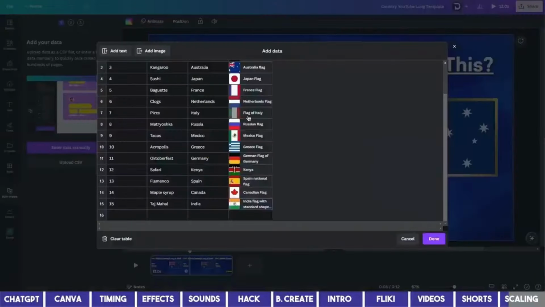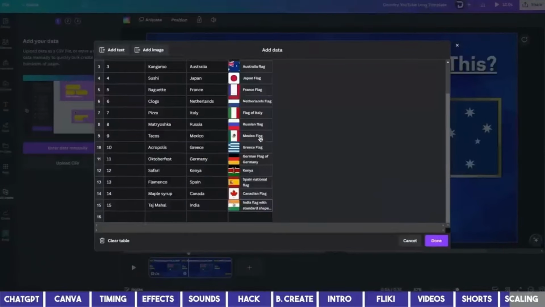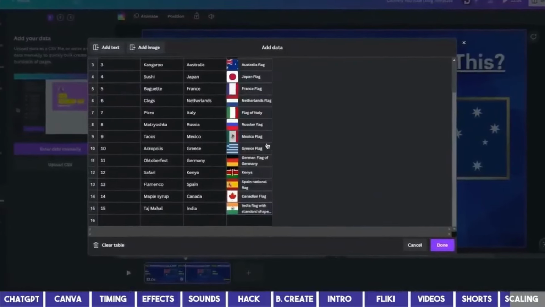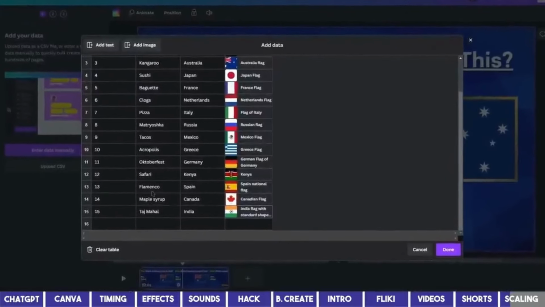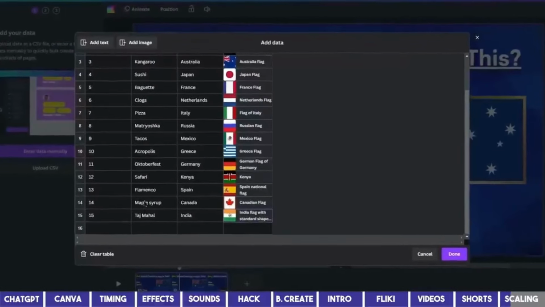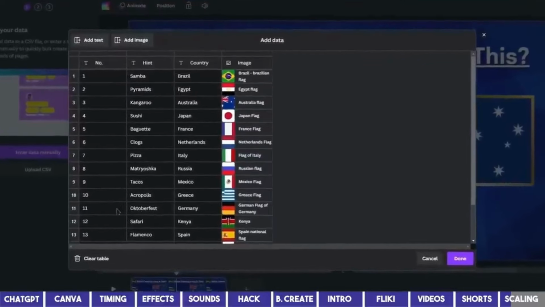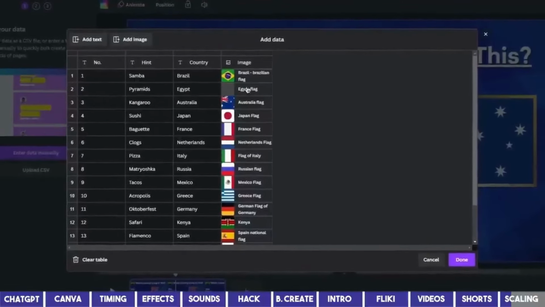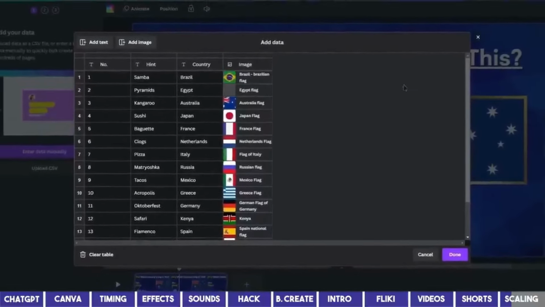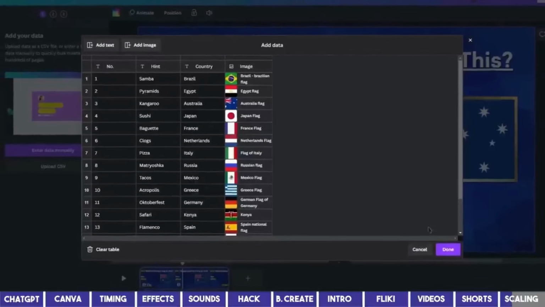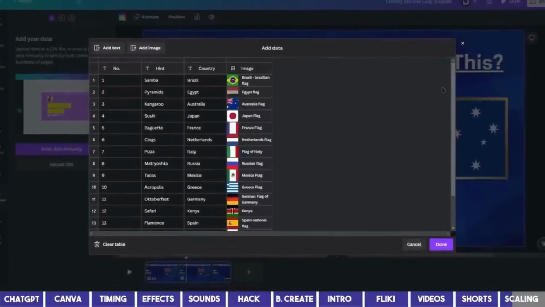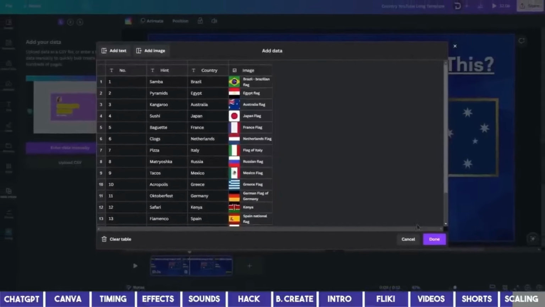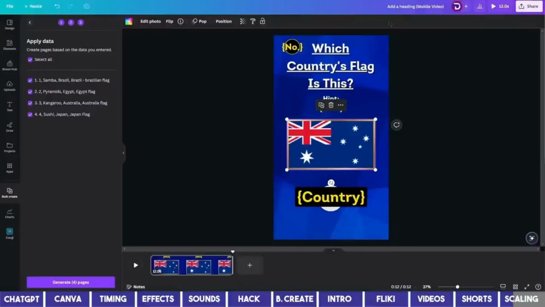Clear the data on the bulk create window and change it to the ones it gave you. You just need to repeat the process from adding the flags to the folder, to choosing them here on the image column, without needing to rebuild your design from scratch because you've already done that. And after you've generated the scenes in bulk, repeat the steps from the voice over on Fliki and copy the same video intro from the previous long video, or twist it a bit if you wish. The same also goes for the short videos as I've explained earlier.